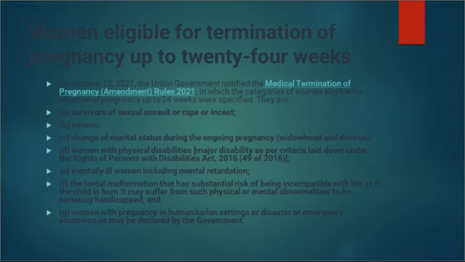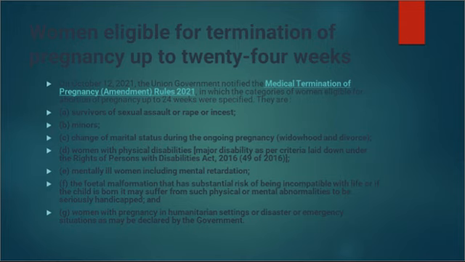They are: number one, survivors of sexual assault or rape or incest, minors, right? C, change of marital status during the ongoing pregnancy, widowhood, and divorce, right? D, women with physical disabilities, right? E, mentally ill women, including mental retardation.